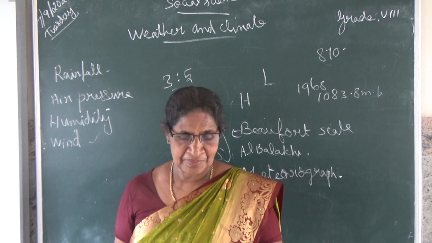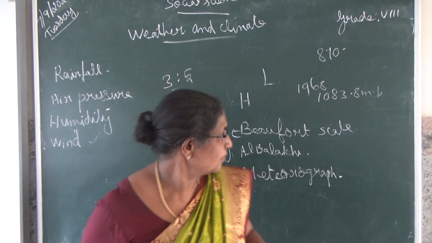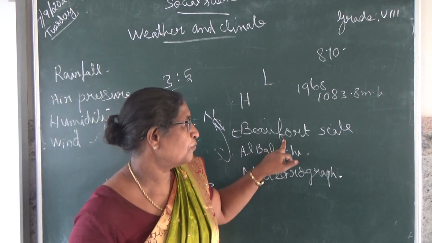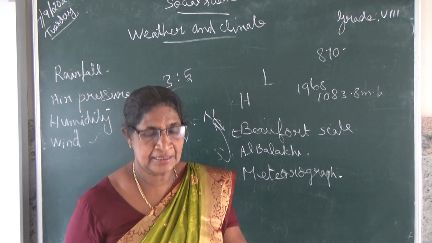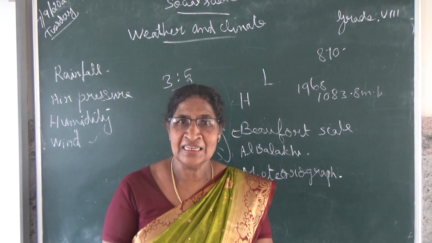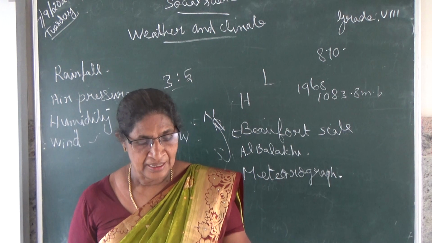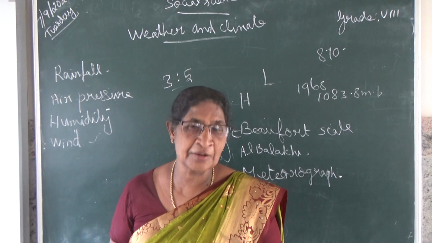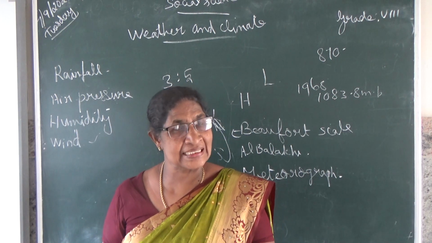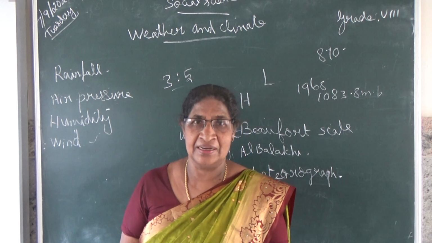Okay, then the Beaufort scale. The scale on which wind is recorded is called the Beaufort scale. Beaufort was one man's name. He was an officer of the Royal Navy.